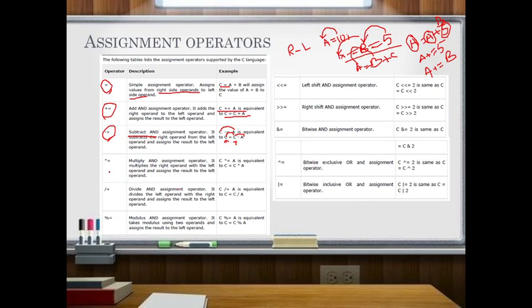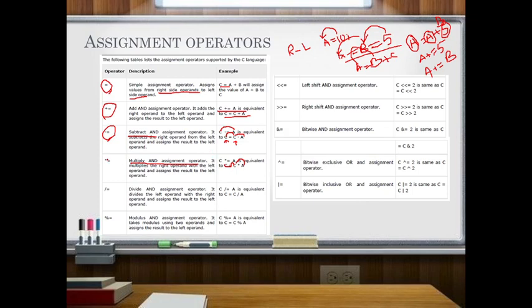Then star equal to is also the same, the multiply and assign operator. It multiplies the right operand with the left operand and assigns the result to the left operand. This is how we can perform it.